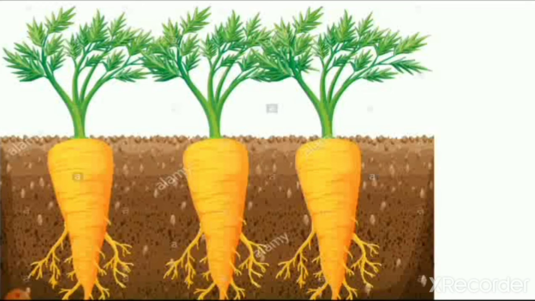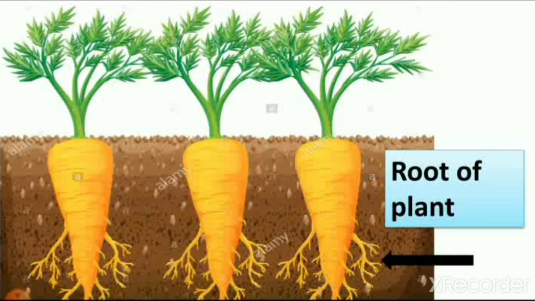In real life, if you see the plant of carrot, and the carrot is underground, and we don't take it out, then you cannot see the carrot because it is the underground part of the plant. See here the root of the plant, which is a carrot. So we eat carrot, a vegetable, the root of the plant, and we use it in diet food. So now you can understand the root of the plant which we use as a vegetable.